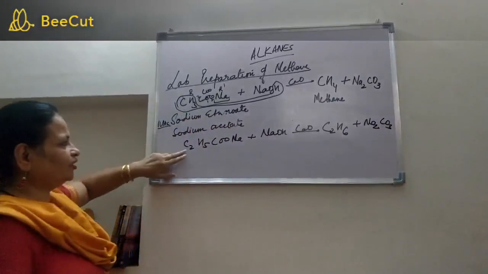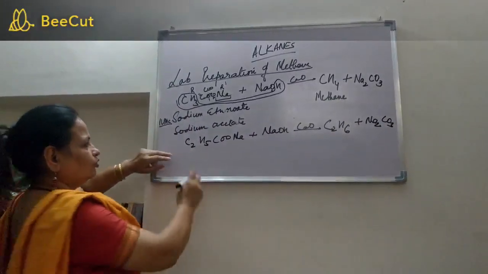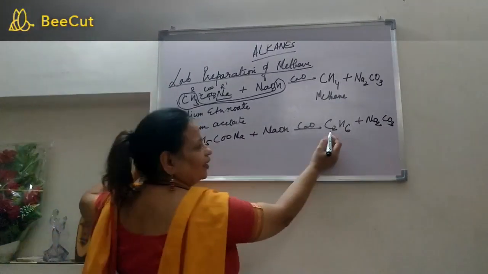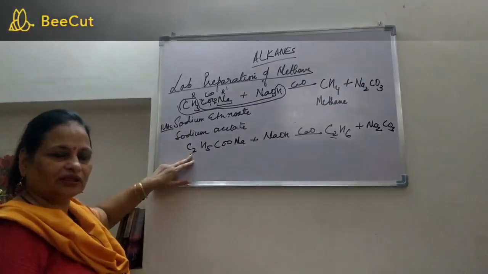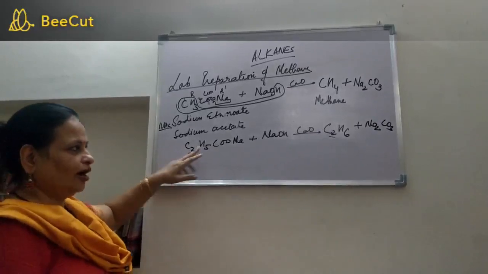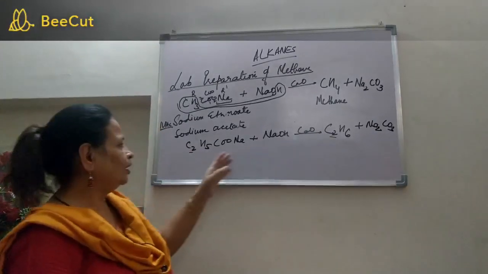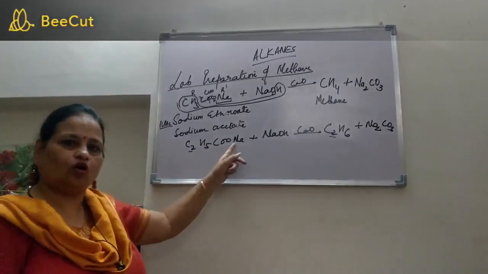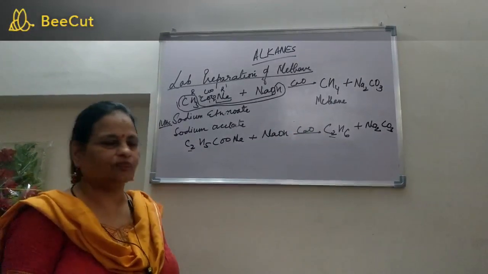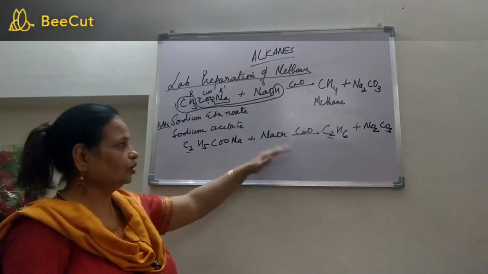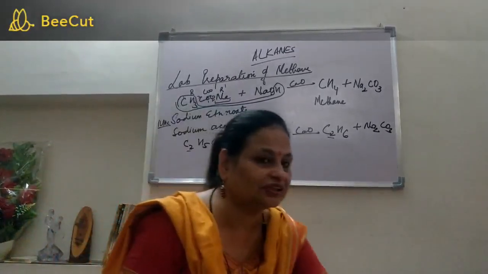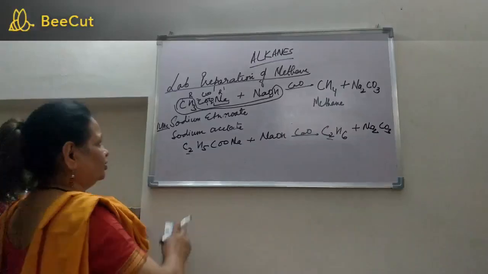Exactly the same way. We have only increased one carbon atom. So when you have to prepare an alkane with two carbon atoms, take two carbon atoms in the alkyl radical. That's it. When you have to prepare propane, then you can take C3H7COONa and rest everything will be the same. So all the members can be prepared in the lab by the same method. Okay, so this is the lab preparation. I have already told you it is very important.